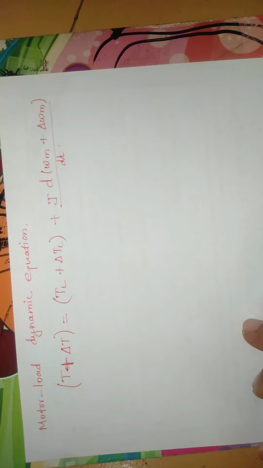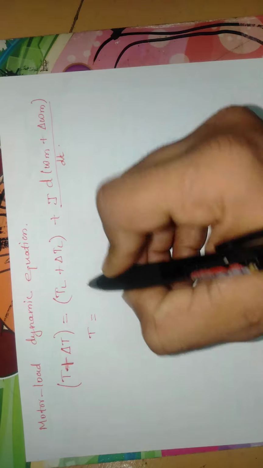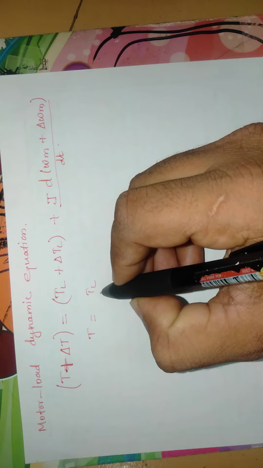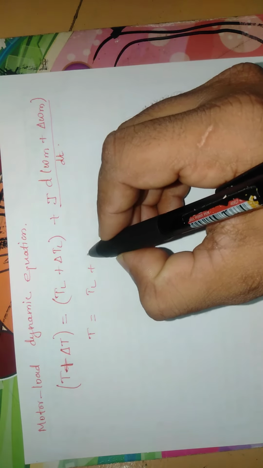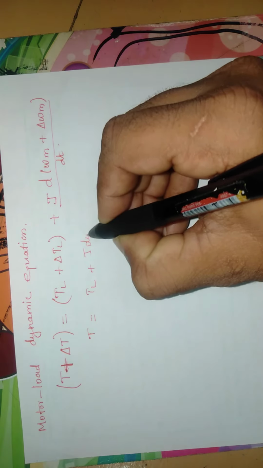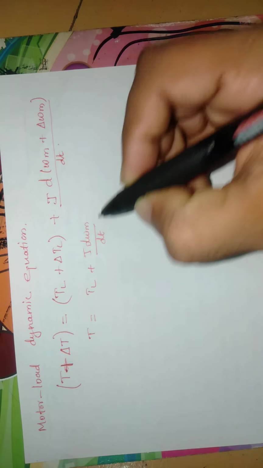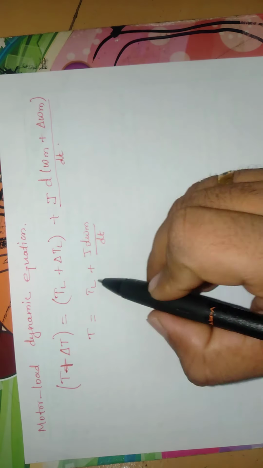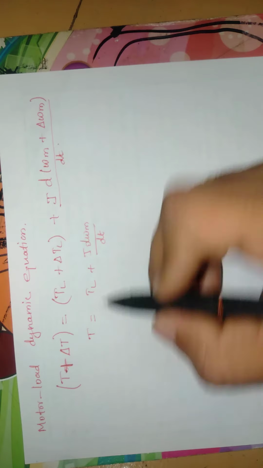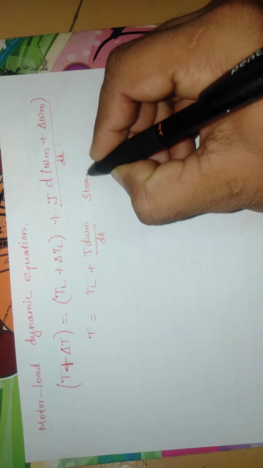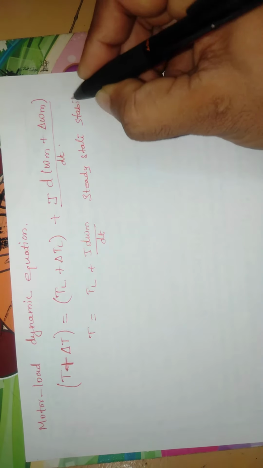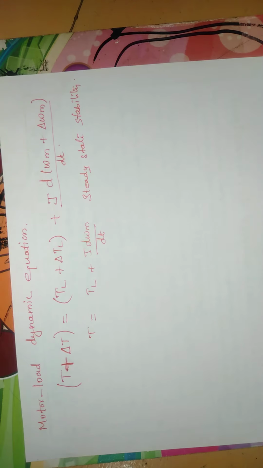Next we have the motor load dynamic equation. In this equation, we have already studied that T, that is the torque given by the motor, is equal to the opposition of load, that is load torque, and some amount of change in the torque, that is dynamic torque. If load torque and dynamic torque are added and equal to our motor torque, then the equilibrium condition, that is steady state, will take place.